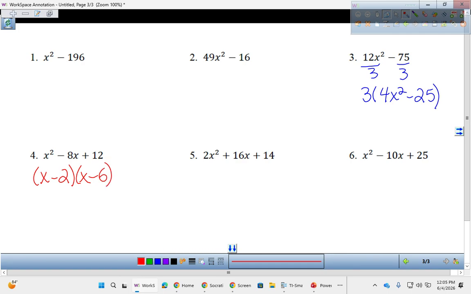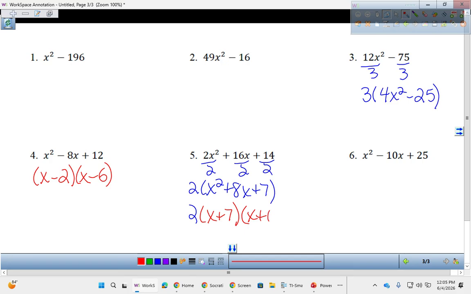And we realized that this had a GCF of 2, so we divided out the 2. And then we realized that it was also A equals 1, so we factored that part too. And then we factored this one with A equals 1 as well. So on your paper, you should already have everything that I just wrote. Okay, which means I have completely factored everything except 1 and 2 here.